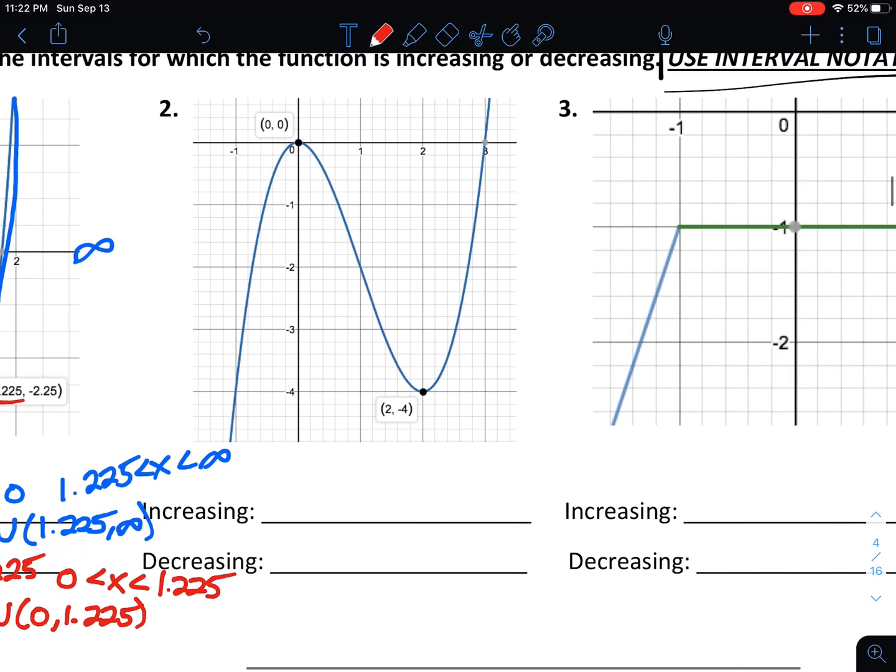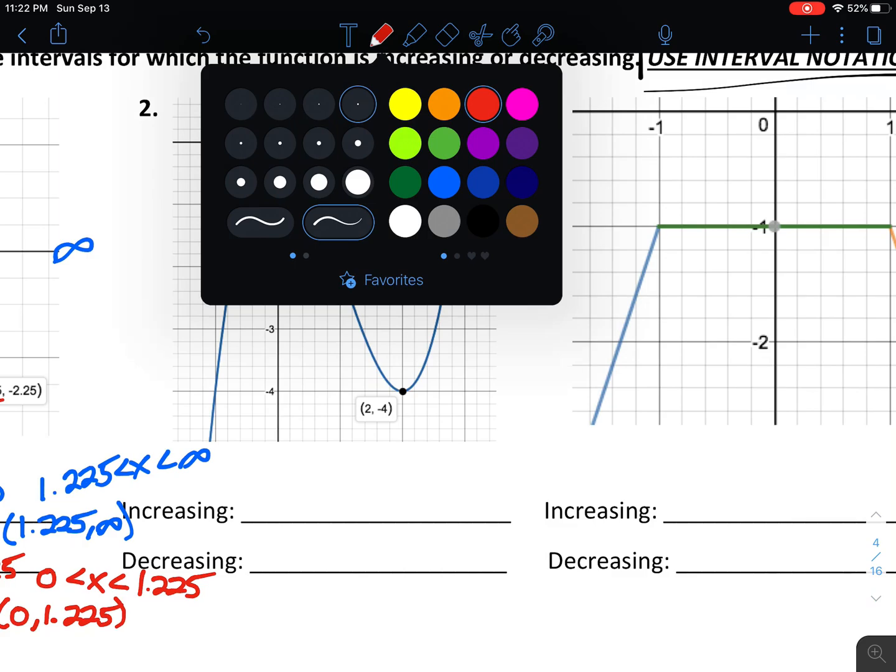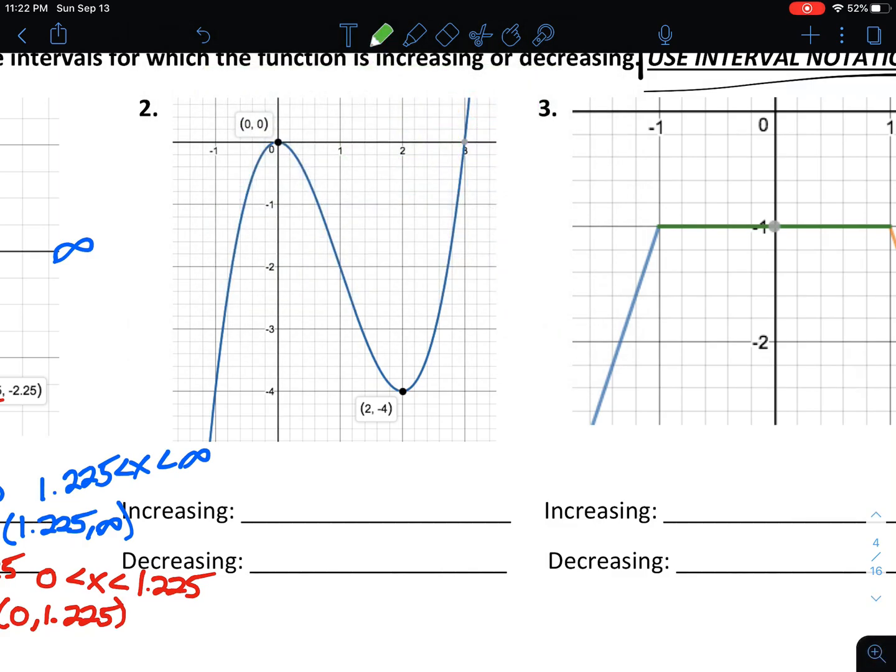Okay, let's take a look at another example. A little bit less going on in this example, so it would be a good one for you to try on your own if you wanted to practice one and pause the video. Let's talk about the increasing intervals. And there are two increasing intervals. You are increasing on this first interval and then also increasing on this third interval.